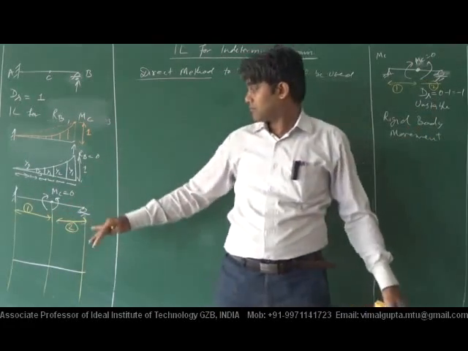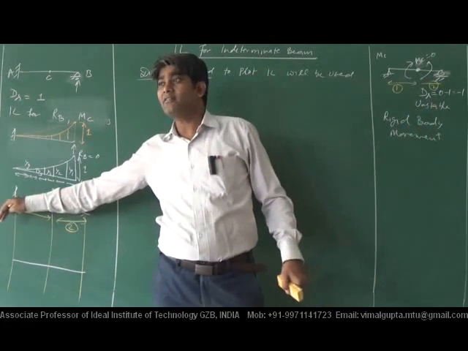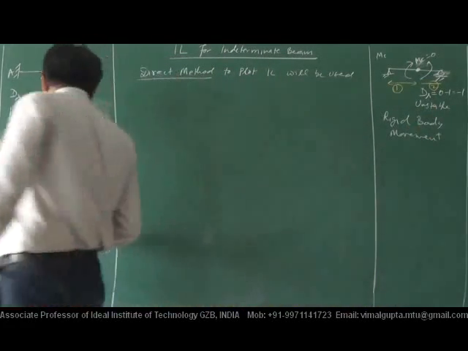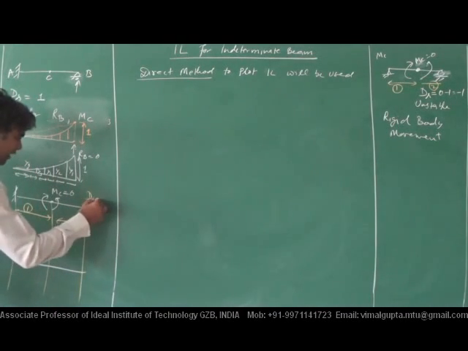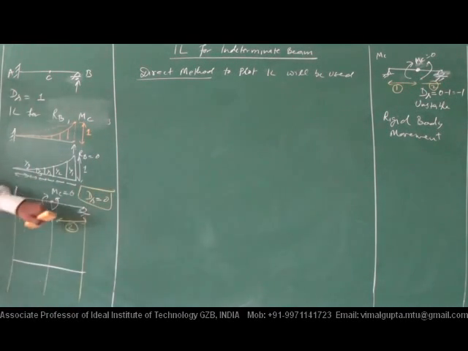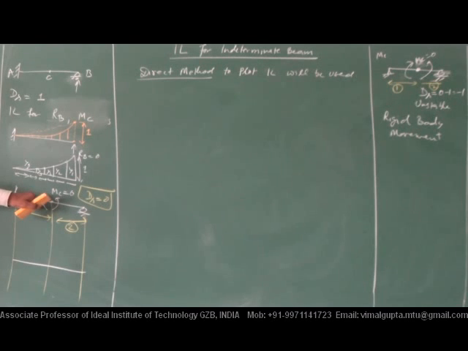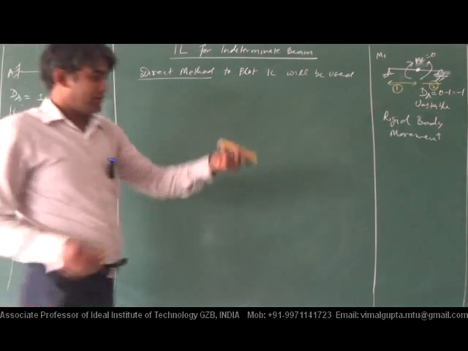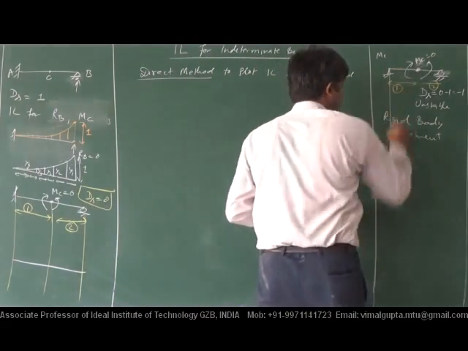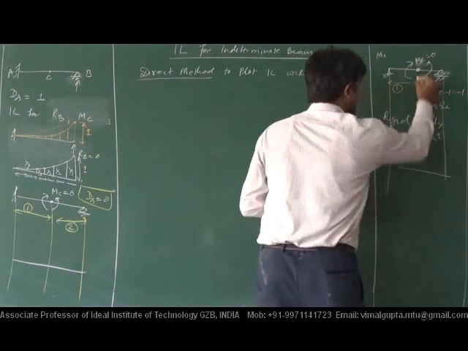But here, since it is about the value of static indeterminacy, ds is equal to how much? It is 0, and it is a stable structure. If you provide the rotation, then it will not go like this, because its motion will be in a different manner.